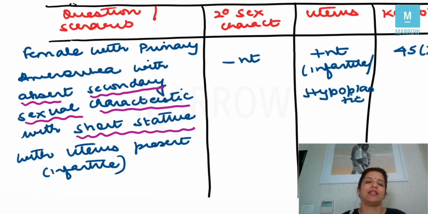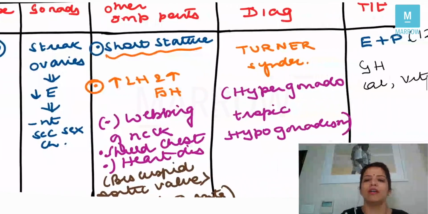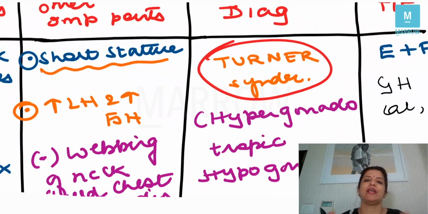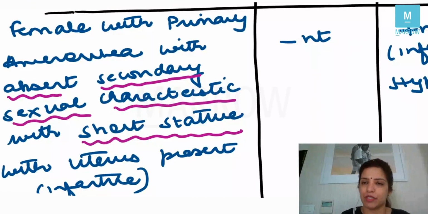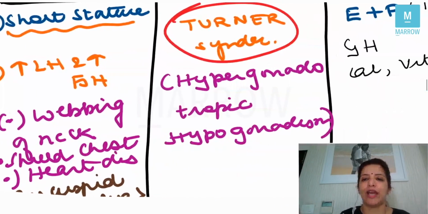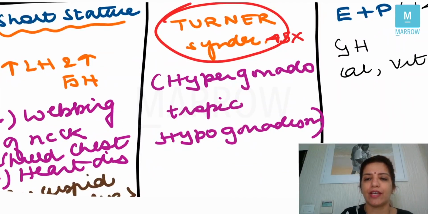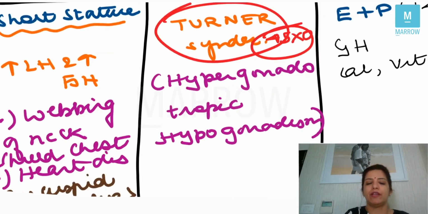Now the moment they say that the secondary sexual characteristic is absent and patient has a short stature, she has a uterus present but the uterus is infantile, your diagnosis immediately has to go to Turner's syndrome. Immediately Turner's syndrome. So what I am saying is secondary sexual characteristic absent, short stature, uterus present but small. Diagnosis is Turner's syndrome. In Turner's syndrome, the karyotype is 45XO. That is the karyotype in Turner's syndrome.